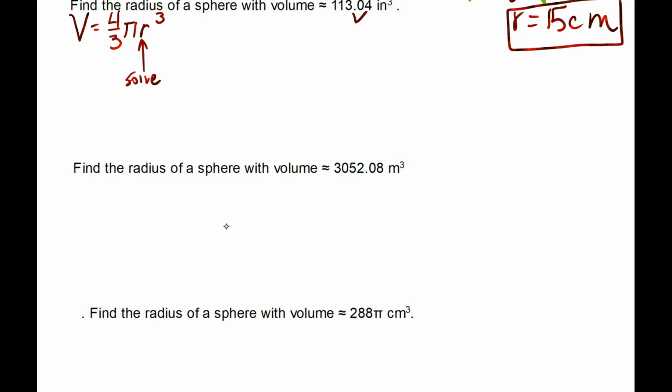Is this in terms of pi? No. So we don't put pi as a symbol. We put pi as 3.14. So the volume of 113.04 is equal to 4/3 times 3.14 times r cubed.